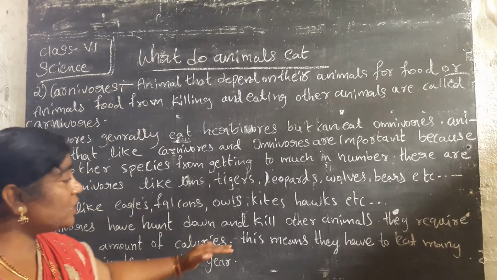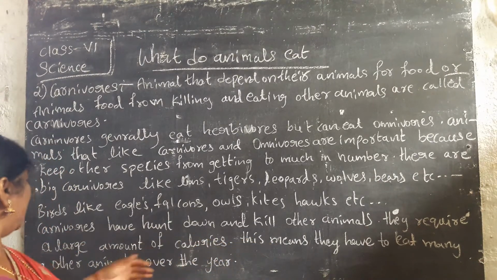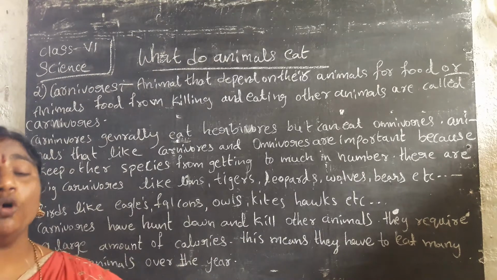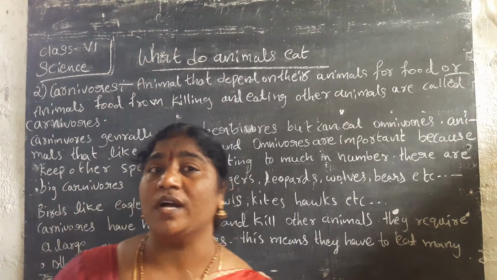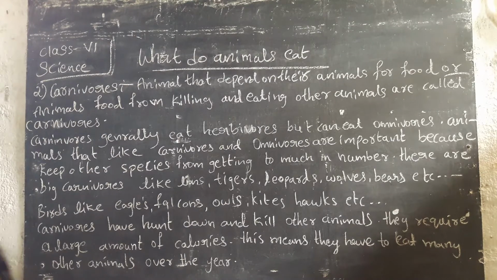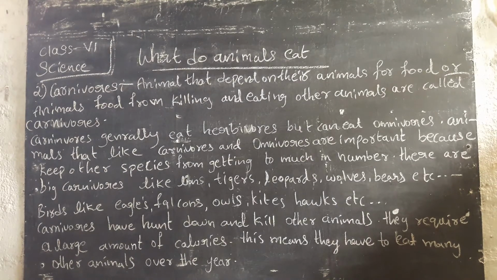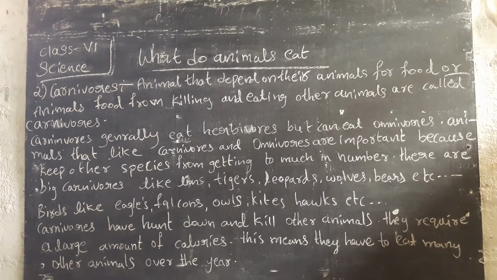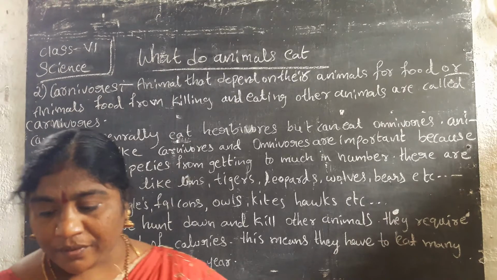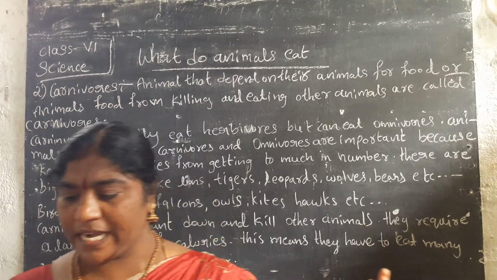They have to eat many other animals over the year. This means that they need to eat a large amount of food to get a large amount of calories by killing other animals.